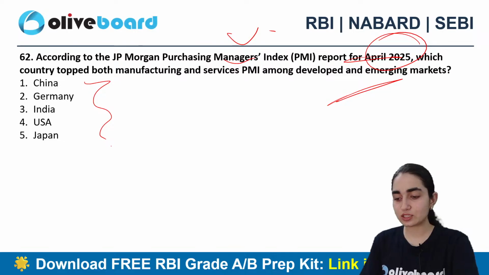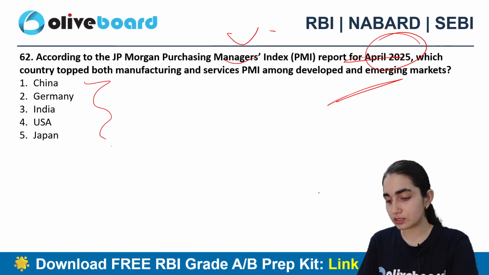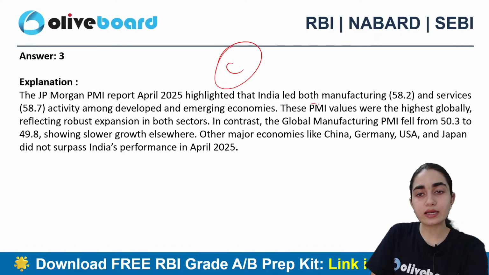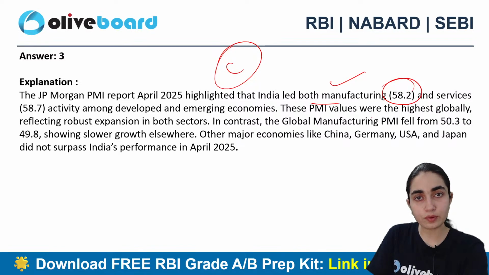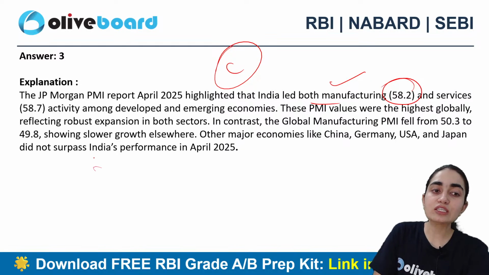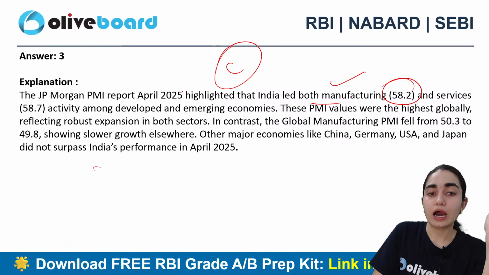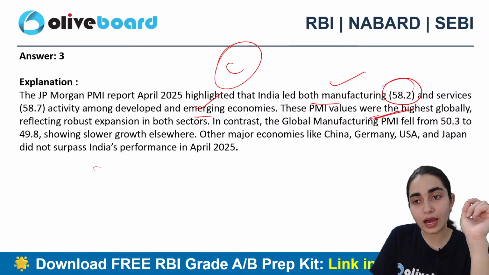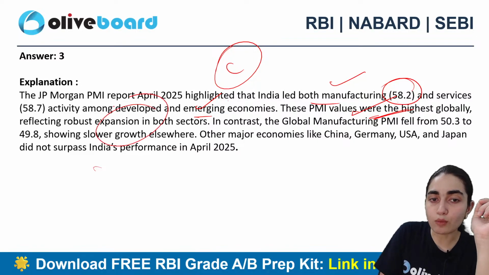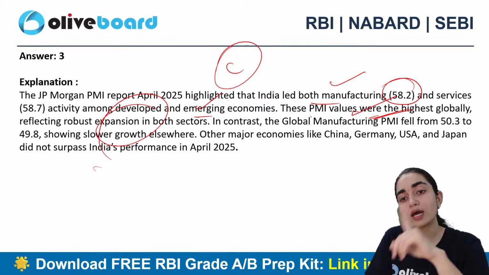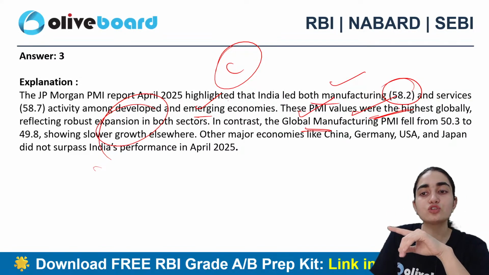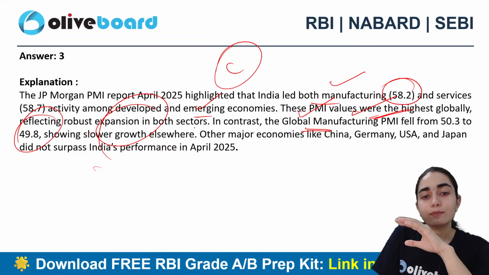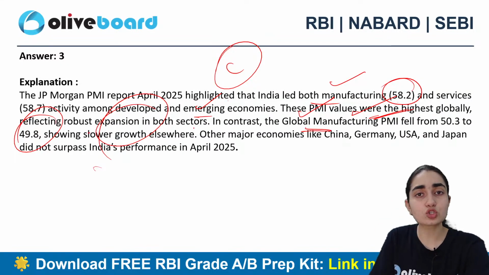Anyone else wants to answer this question? Alright, so C is the correct answer. It has highlighted that India's manufacturing PMI is 58.2 and services 58.7. Among developed and emerging economies, the PMI values were the highest globally, which reflects robust activity. In contrast, global manufacturing fell from 50.3 to 49.8, showcasing the slowest growth here.